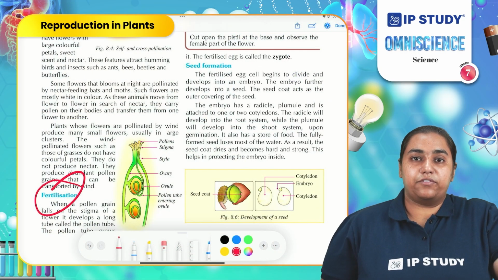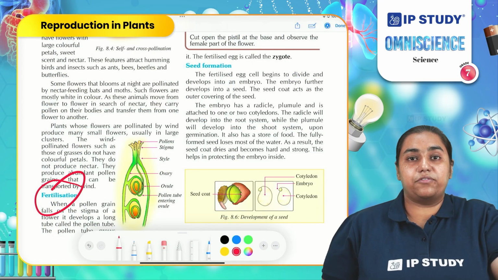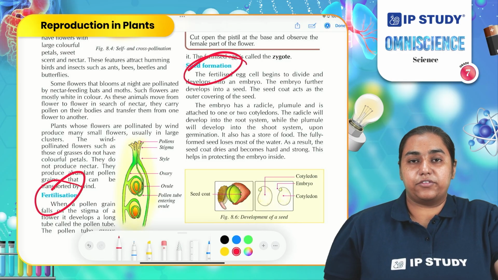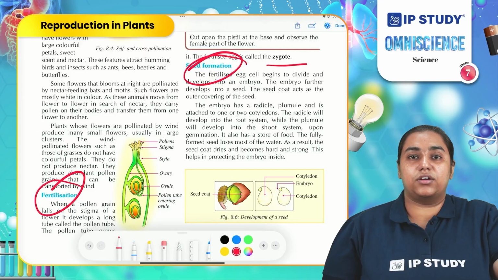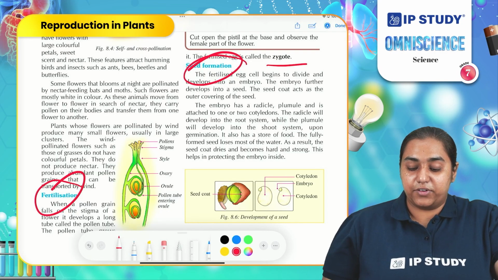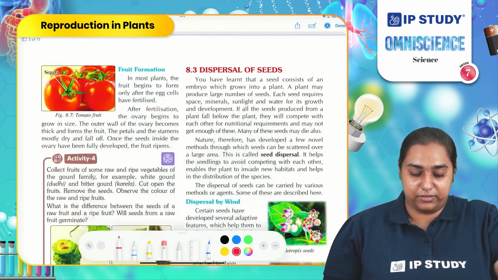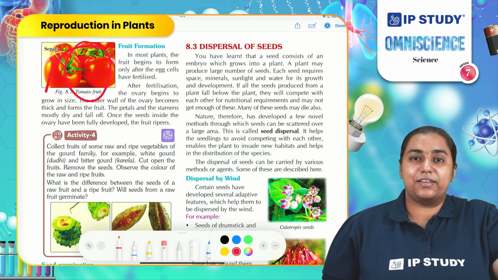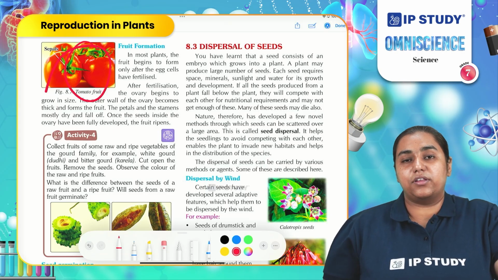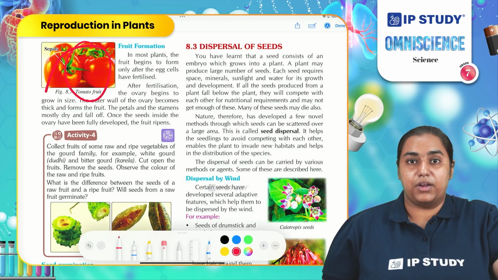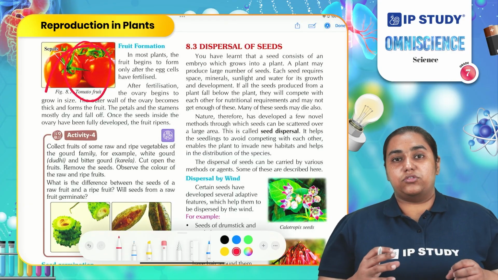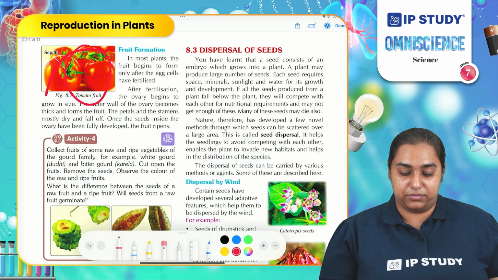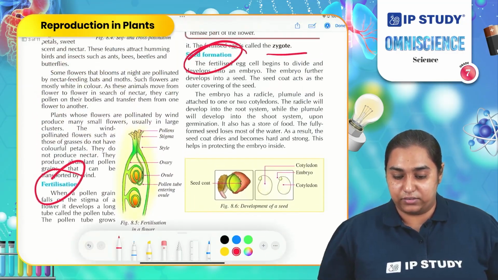So what happens when fertilization occurs? Once fertilization is done, seed formation occurs. First fusion occurs, then the zygote is formed. This zygote undergoes a large number of cell divisions, which eventually results in the formation of the seed and the fruit simultaneously. Once seeds and fruits are developed, what is the next fate of them? The flower is formed into the fruit, and the ovary present inside the flower becomes the seed.